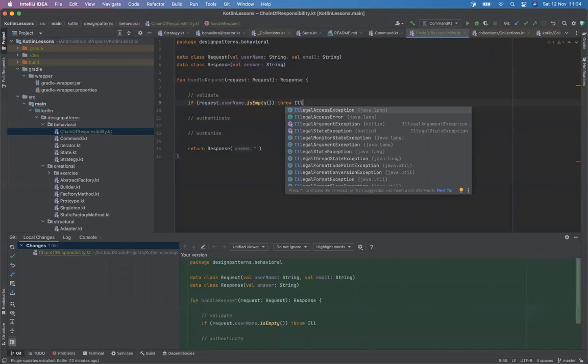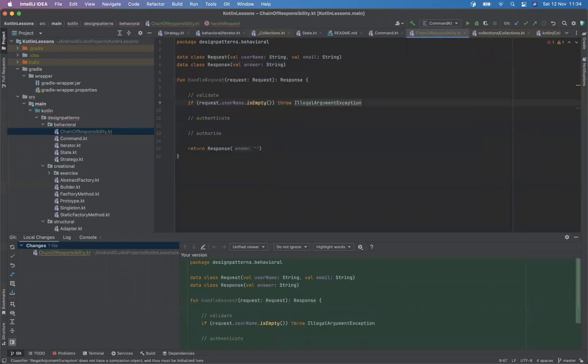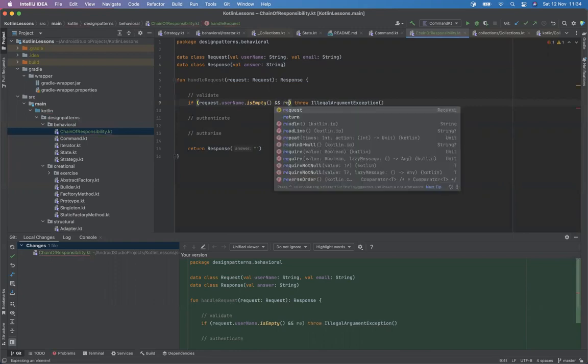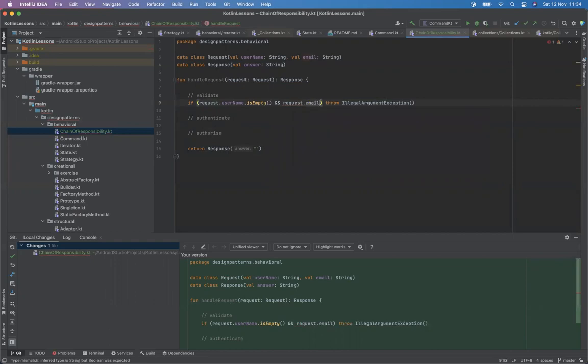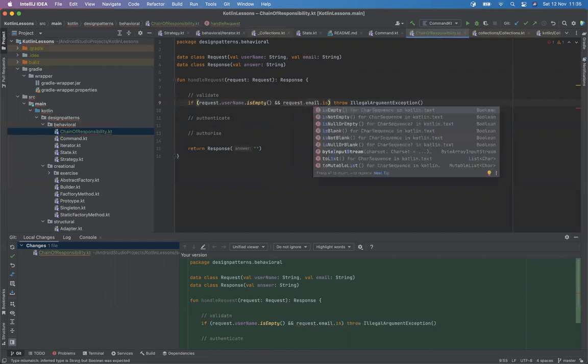Yeah, an illegal argument exception or something, invalid or something. We can throw. Otherwise, we can carry on, right? Probably we can say request dot email. So we're validating the request, right? Dot is empty.